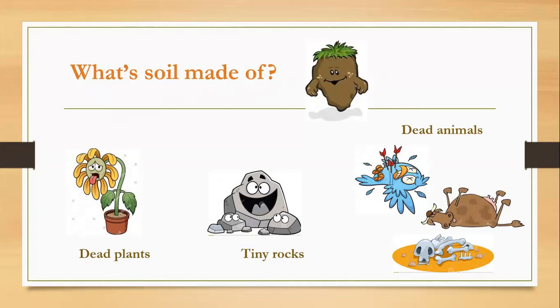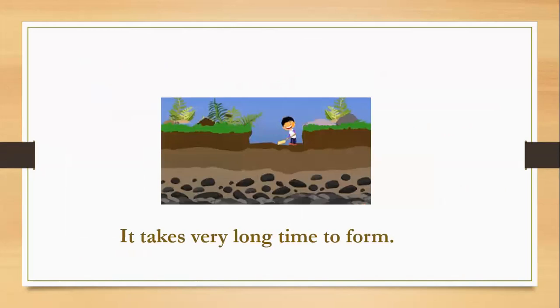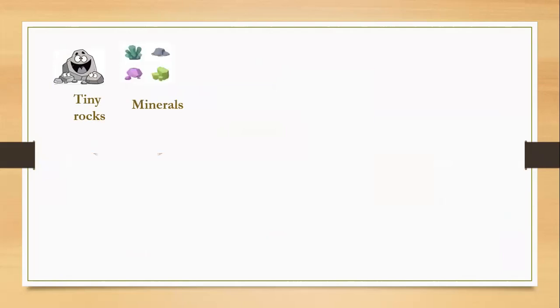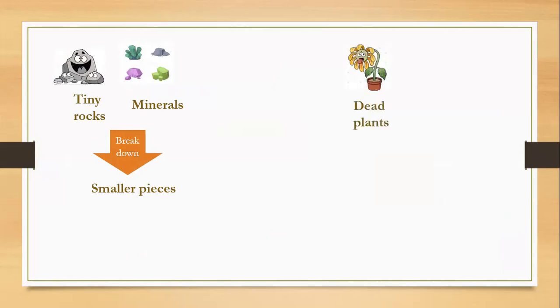And then we said how. The soil takes a very long time, a lot of time, to be formed. Why? In the beginning, the tiny rocks and the minerals break down into smaller pieces. Also, what happens next? The dead plants and the dead animals decompose.